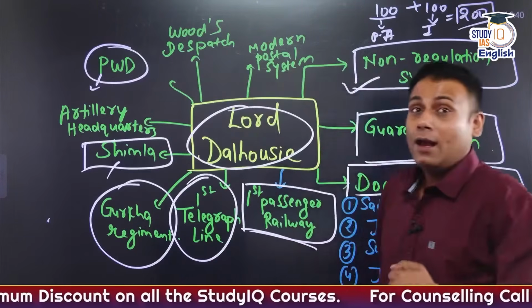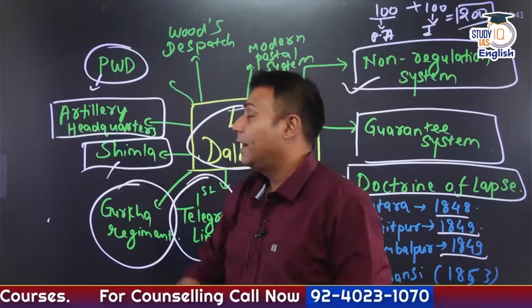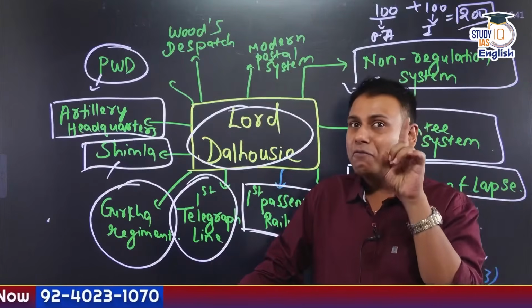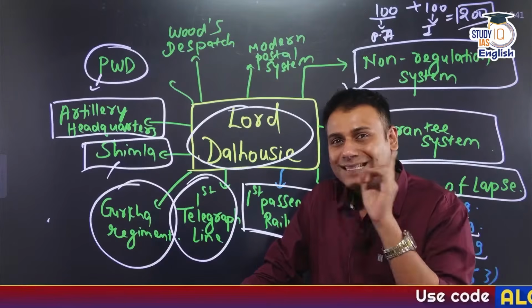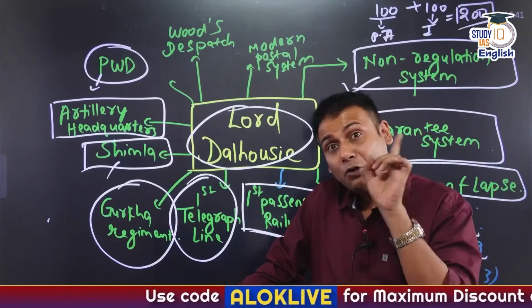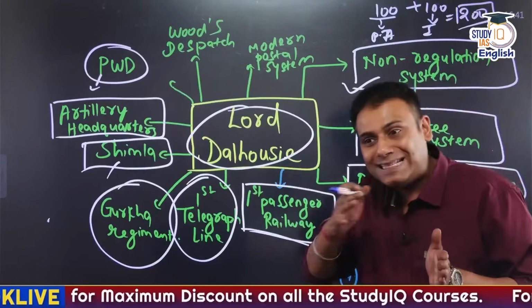Apart from this, artillery headquarters was shifted from Calcutta to Meerut during the time of whom? During the time of Dalhousie. Can you imagine the things in a step-by-step manner? Artillery headquarters shifted from Calcutta to Meerut. The tenure of Dalhousie is from 1848 to 56.